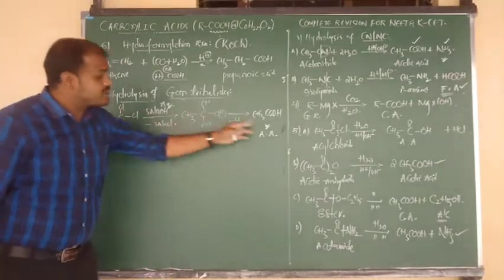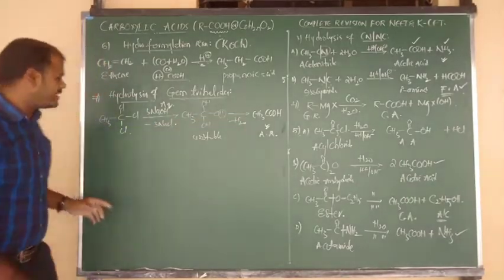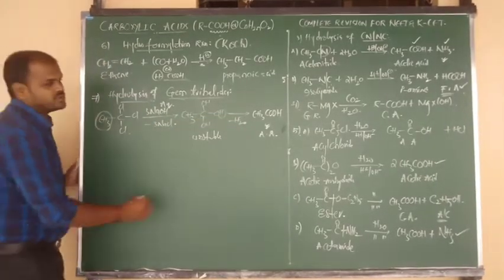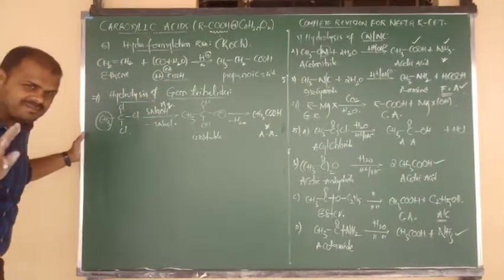But what does a gem trihalide give, beta? Carboxylic acid. If you write CH3, understand it as acetic acid; if you write benzene in place of CH3, you will get the product benzoic acid. Understood?